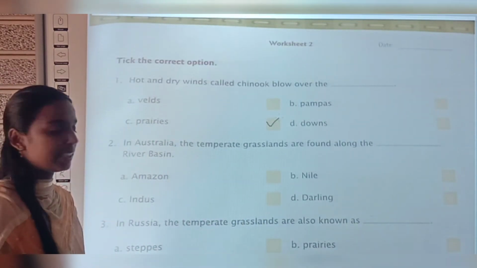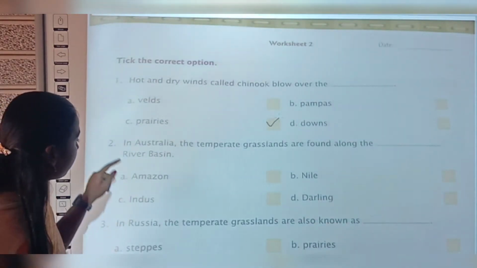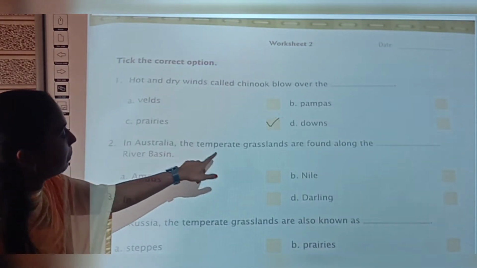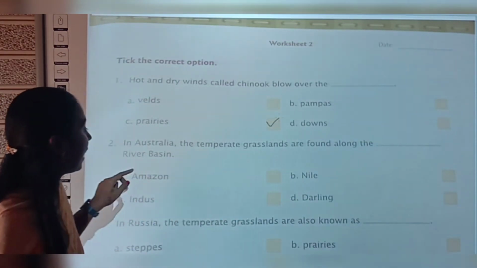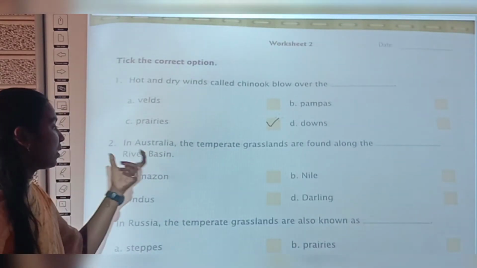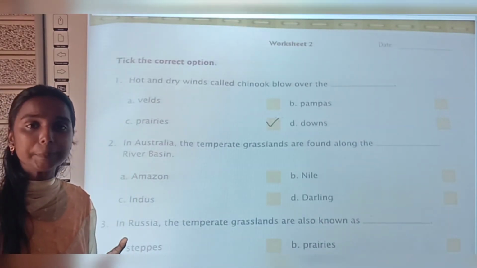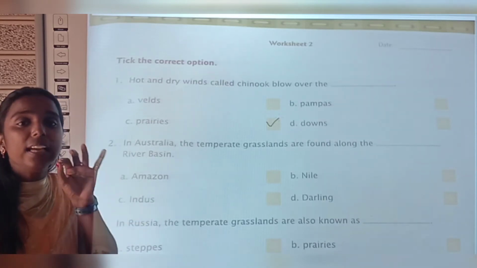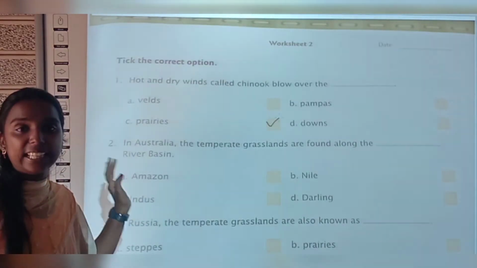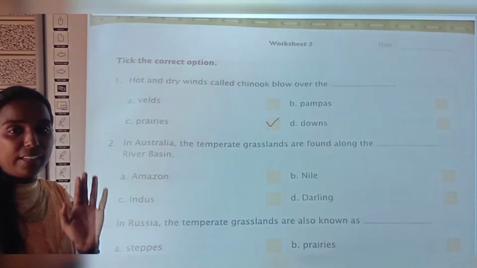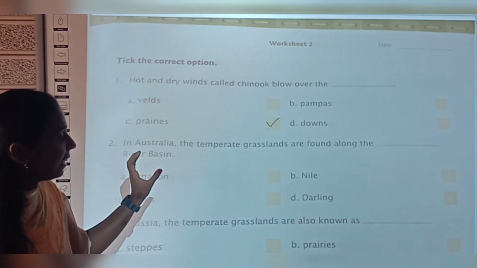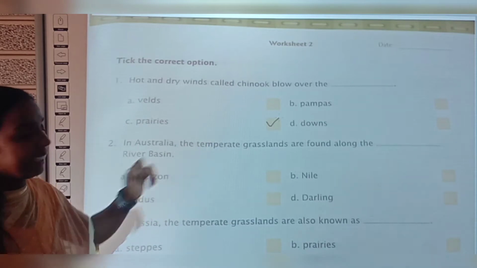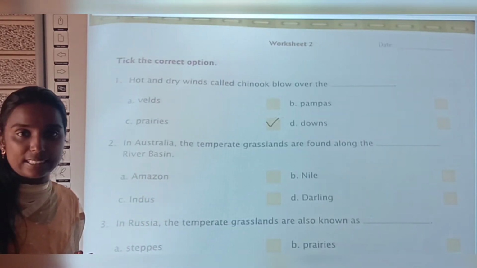Shall we move to the second question? In Australia, the temperate grasslands are found along the dash River Basin. What do you mean by the term river basin? It is an area that is watered by the river, that means an area near the river. So we have to find near which river basin in Australia we can find the temperate grasslands.